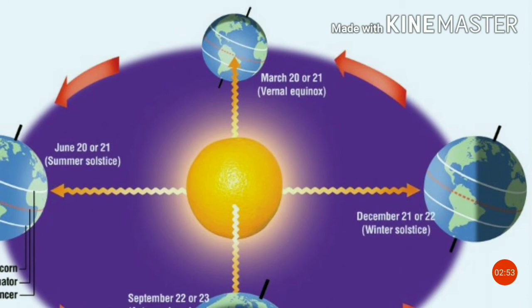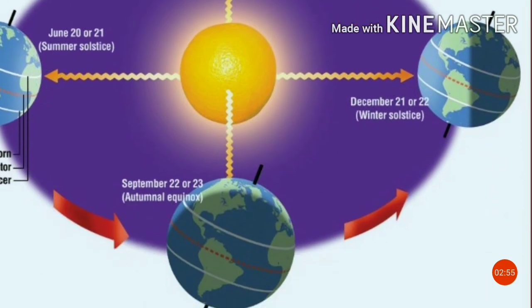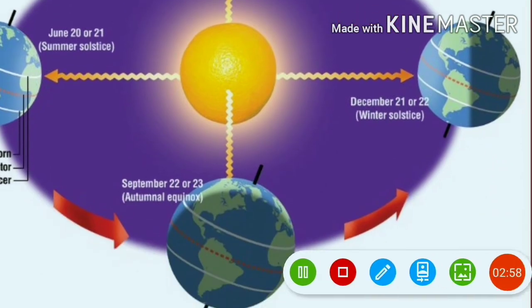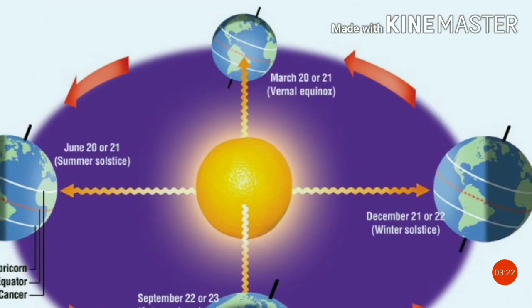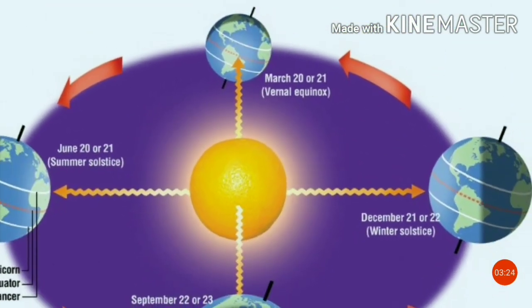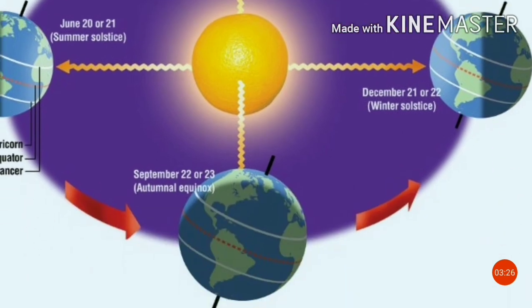On 21st March and 23rd September, it is autumn season in the northern hemisphere and spring in the southern hemisphere. This is opposite in the case of 21st March, when it is spring in the northern hemisphere and autumn in the southern hemisphere. Thus, you find equal days and equal nights in both hemispheres.